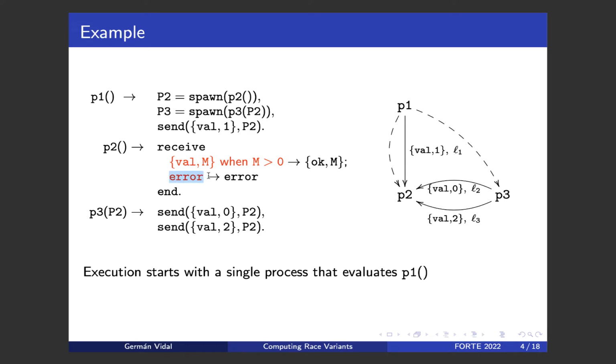Or if the message is exactly the constant error, right? So that means in particular that this message cannot be consumed by this receive statement. Therefore, even if in principle one could say, okay, here we have a race between messages L1 and L2, that's not true, okay? Because this receive is selective, and actually we can only have a race between L1 and L3, right?